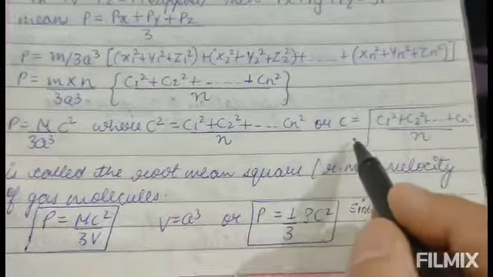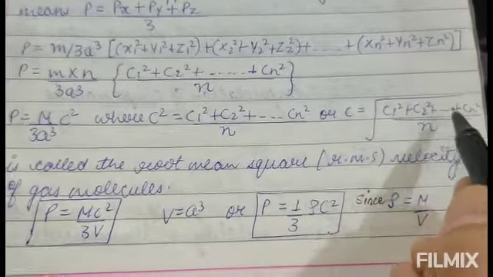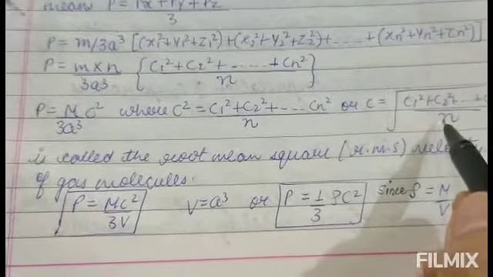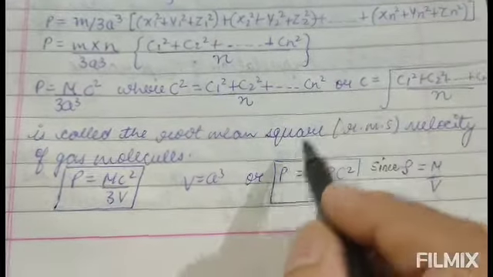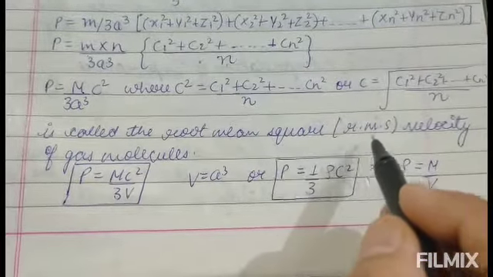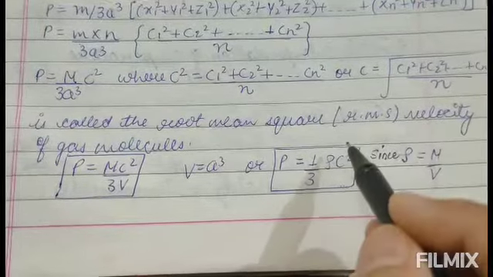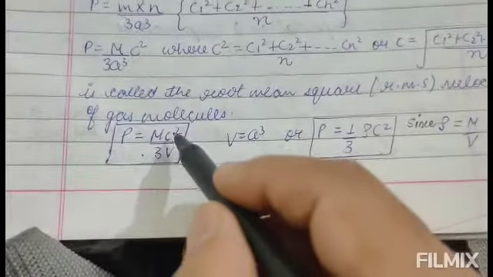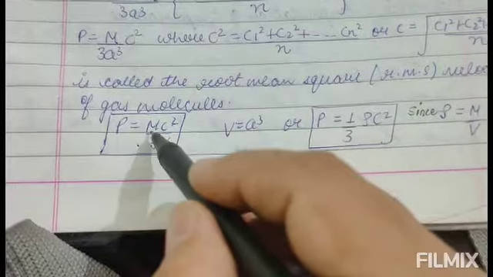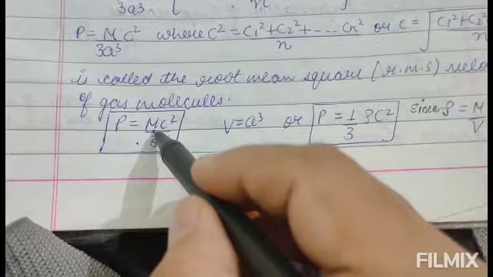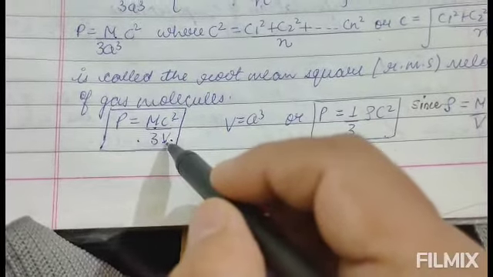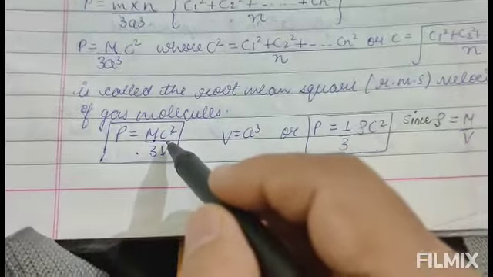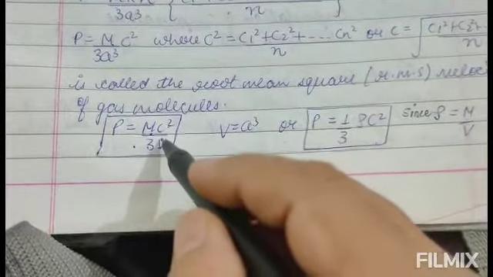C is the root of the value c1 square plus c2 square plus up to cn square upon n, and this c is called the root mean square, or the RMS velocity of the gas molecules. So here you can see the pressure P is Mc square upon 3V, where M is the total mass in the container, V is the volume of the container, and c is the root mean square velocity of the gas molecules.